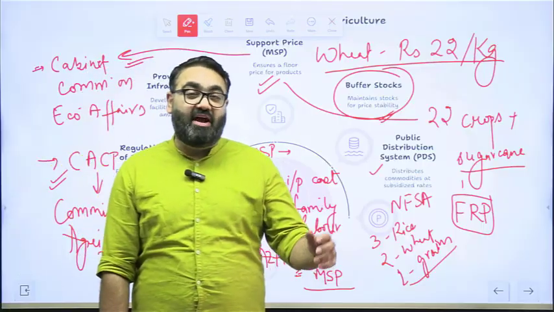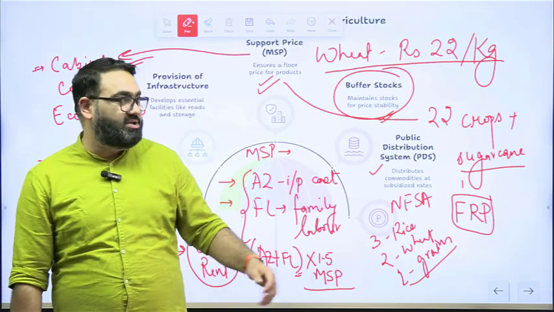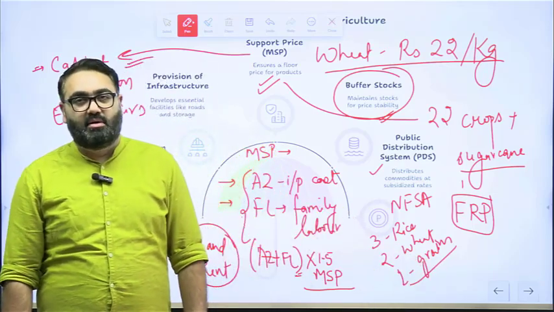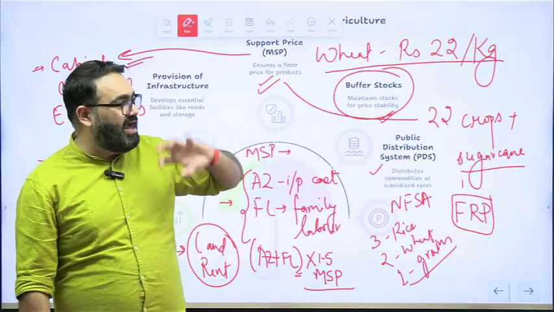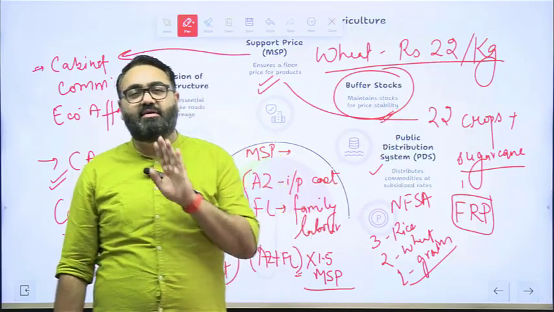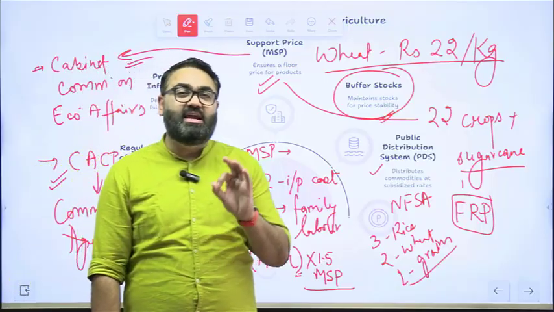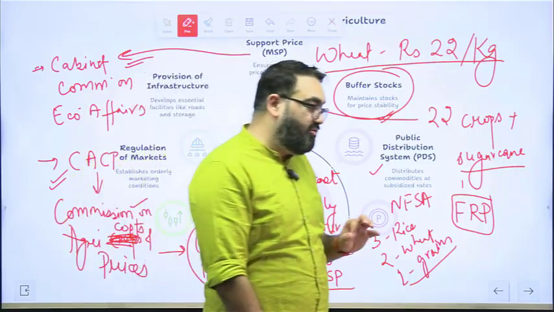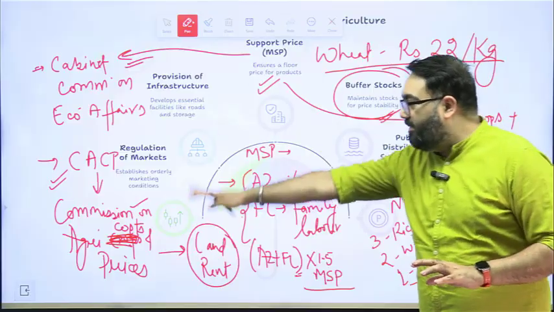Bottom 75% of rural population and bottom 50% of urban population is given this food grain under the National Food Security Act. All this is done through the PDS system, and this entire process in the back end is being coordinated by the Food Corporation of India. It's a very key agency for the government. If the Food Corporation of India would not have existed, none of these things would be able to work properly.